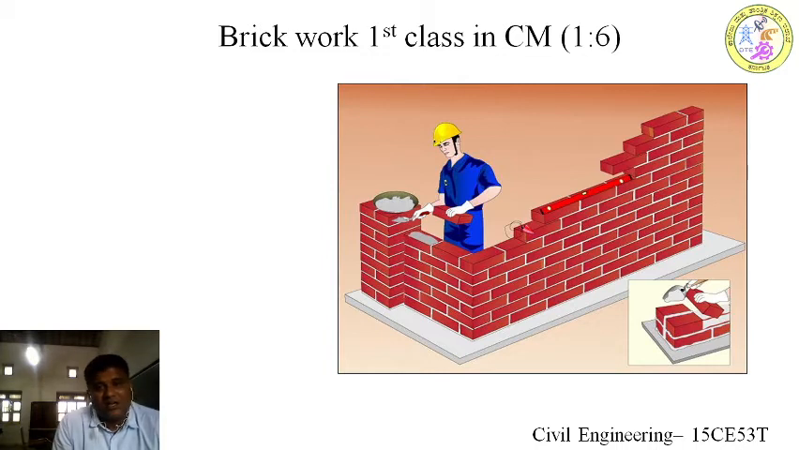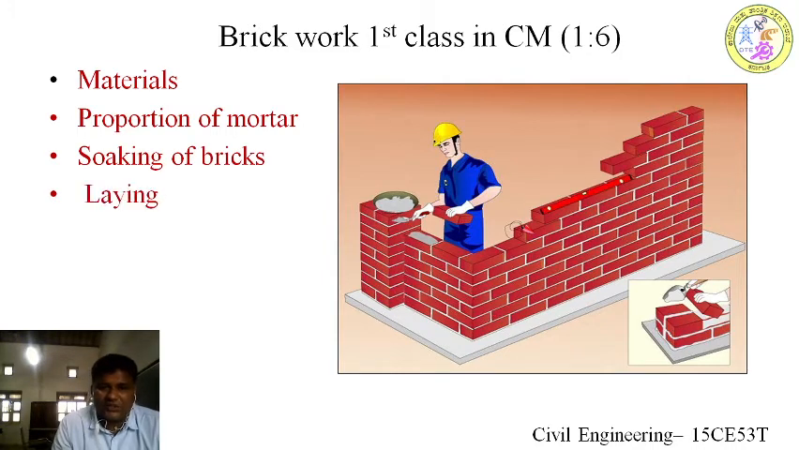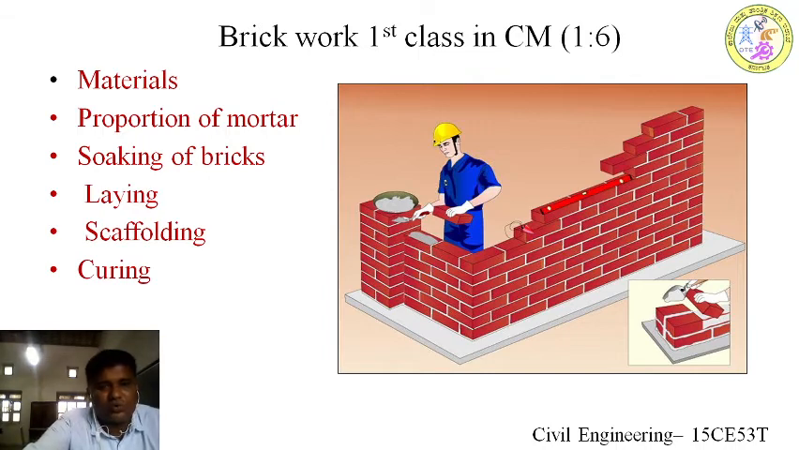Next, another activity is brickwork. There are three classes of brickwork: first class, second class and third class. And the class of the brick denotes the quality of the brick that is being brought. Usually in the buildings we are going to take table molded bricks which will be sharper in size. These are the different attributes which will be addressed for preparing the specification, that is materials, proportion of mortar we used, soaking of bricks and how to lay the bricks, and scaffolding and curing and measurement.